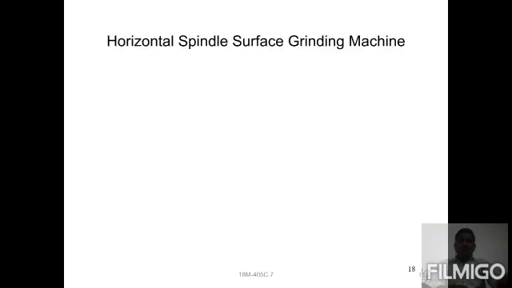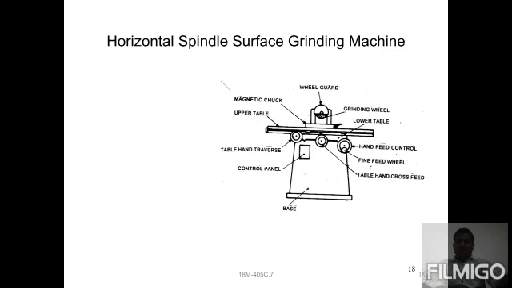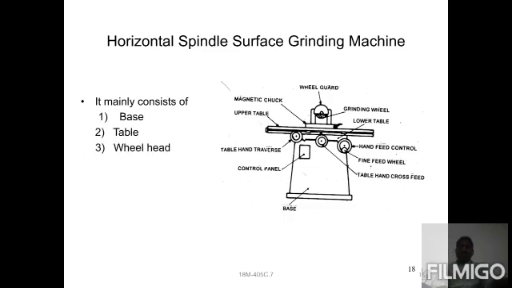Next, observe the horizontal spindle grinding machine. It consists of a base, table, and wheel head. These are the common points. The wheel head is provided for revolving the entire grinding wheel. A wheel guard is also provided. So these are the main parts.